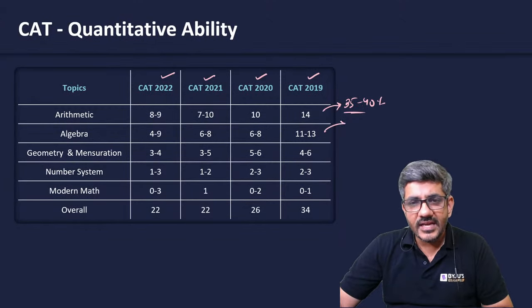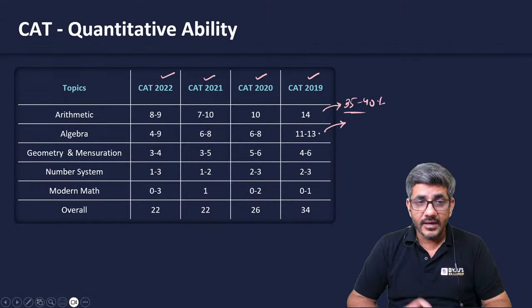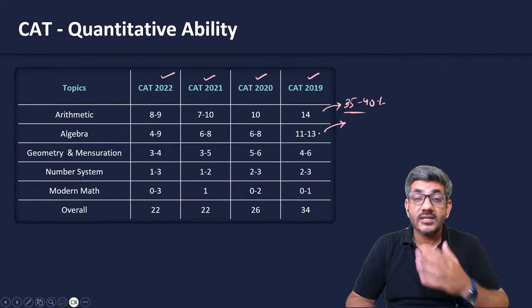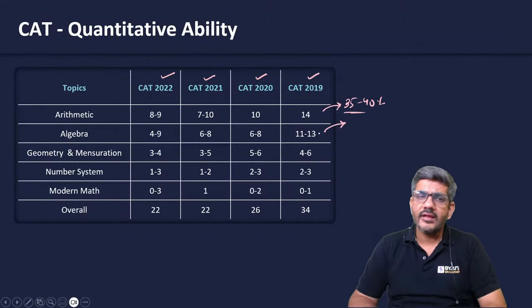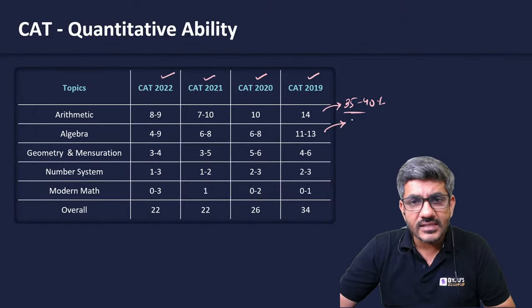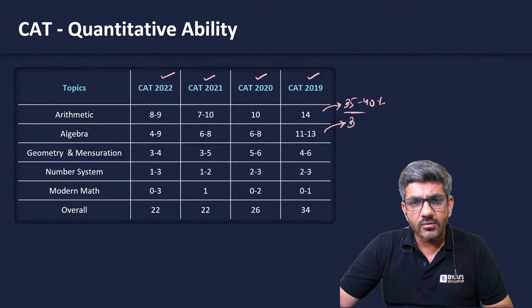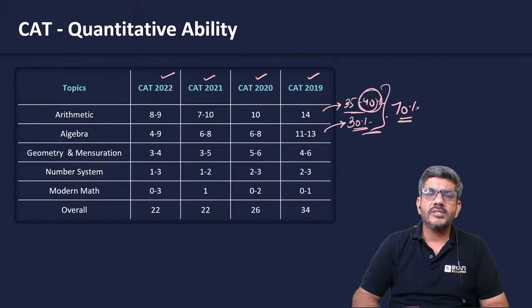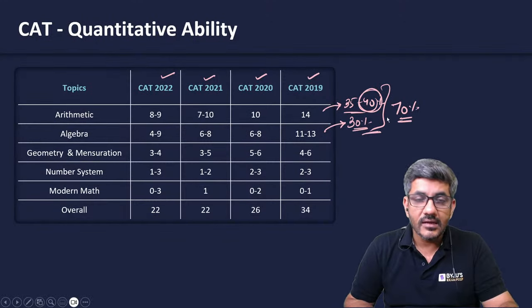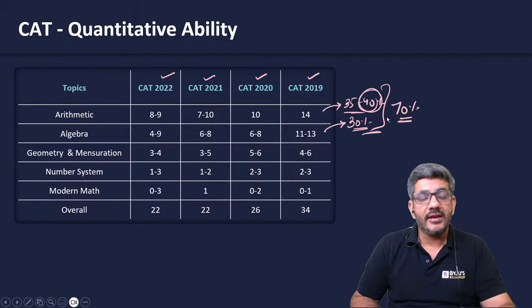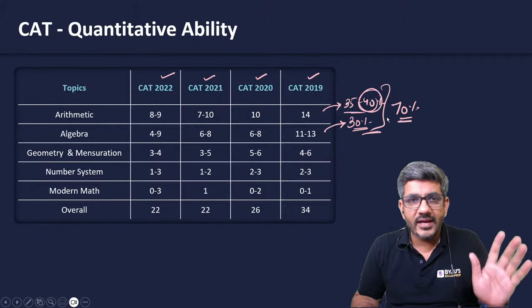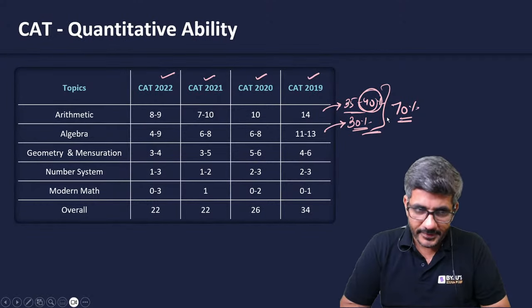The second largest area generally has been algebra. In CAT, you would see 4 to 9 questions in CAT 2022, 6 to 8 questions in CAT 2021, then 2019. So algebra has got the second largest number of questions, which is somewhere around 30%. So this is sometimes even more than 40%. So you can say approximately 70% of your QA section is made up of arithmetic and algebra, approximately 70%, which is huge, right? Just two areas make more than two-thirds of the paper.